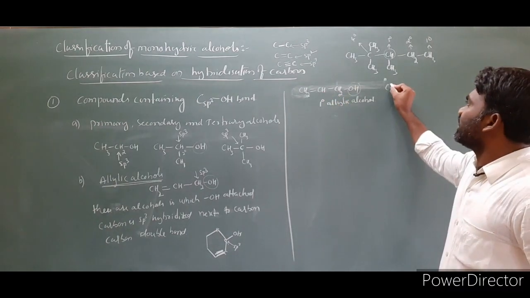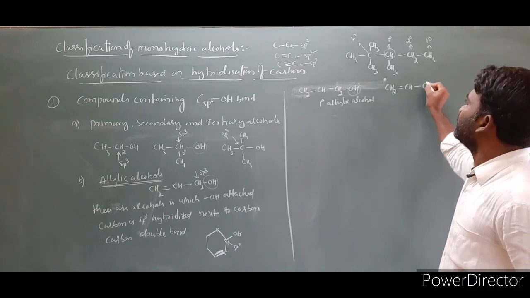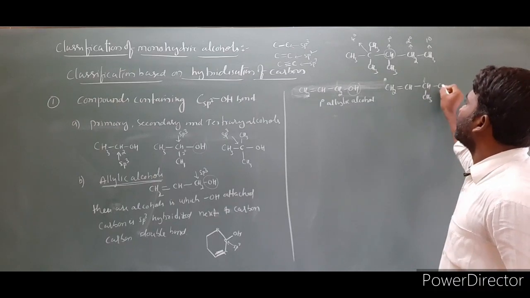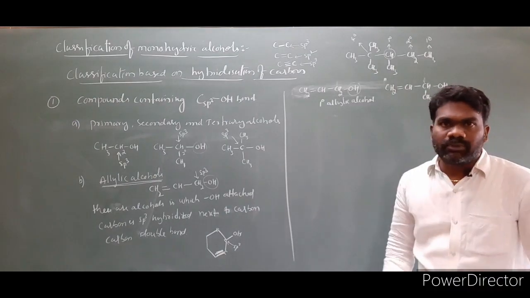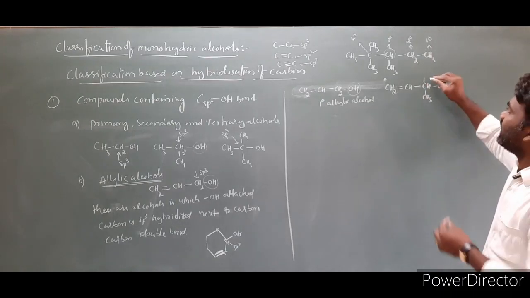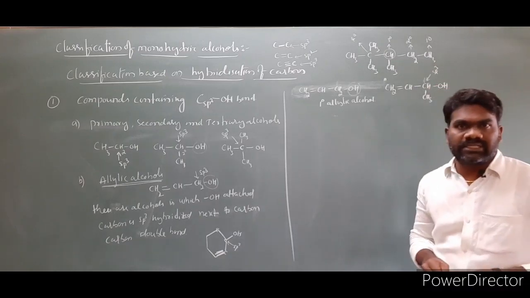Then how do you write the secondary allylic alcohol? CH2 double bond CH, CH(CH3)OH. If you look at this molecule, the OH attached carbon is sp3 hybridized, that is clear.